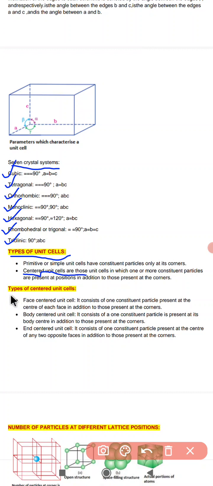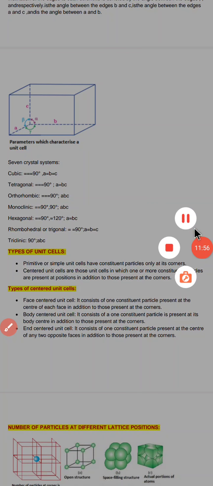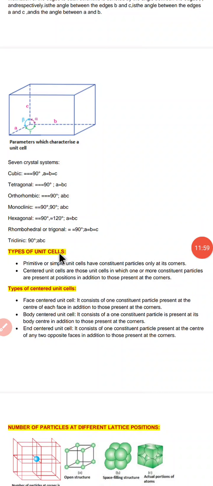After that, we have the types of centered unit cell. What are the different types of centered unit cell? They are face centered, body centered, and end centered. There are three types: face centered, body centered, and the third one is end centered. In the case of face centered, one constituent particle is present at the center of each face, in addition to those present at the corners.